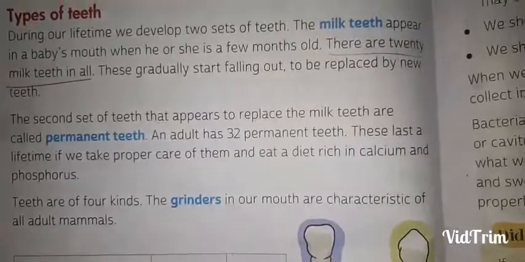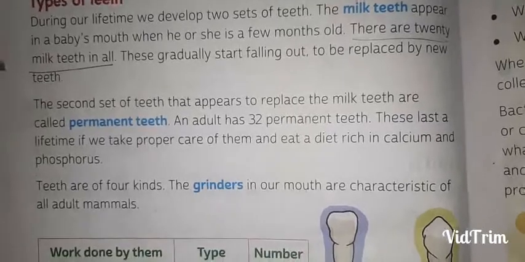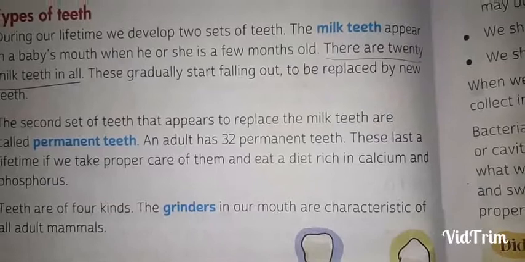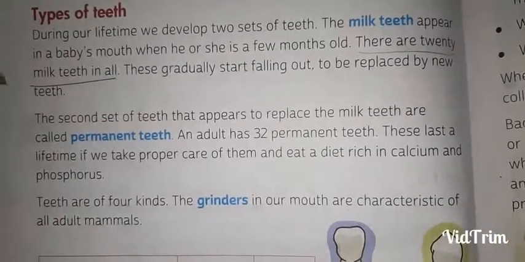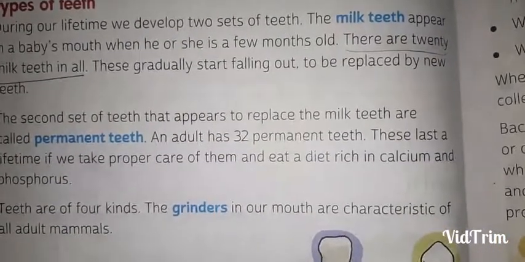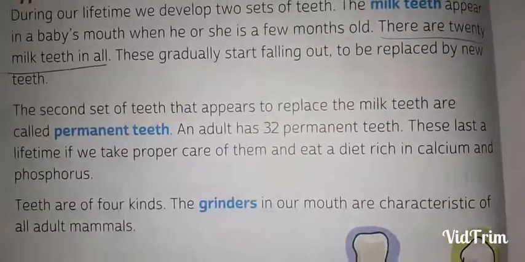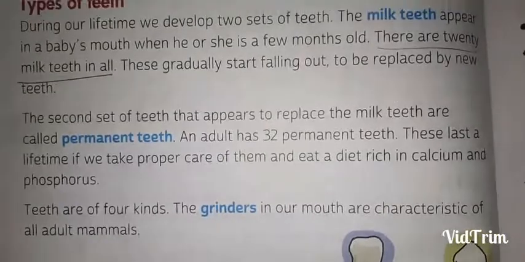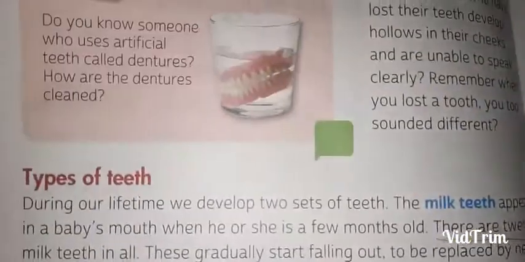An adult has 32 permanent teeth. These last a lifetime if we take proper care of them and eat a proper diet that is rich in calcium and phosphorus. And if we lose these teeth, the next teeth don't come again. So you need to use a denture like this.